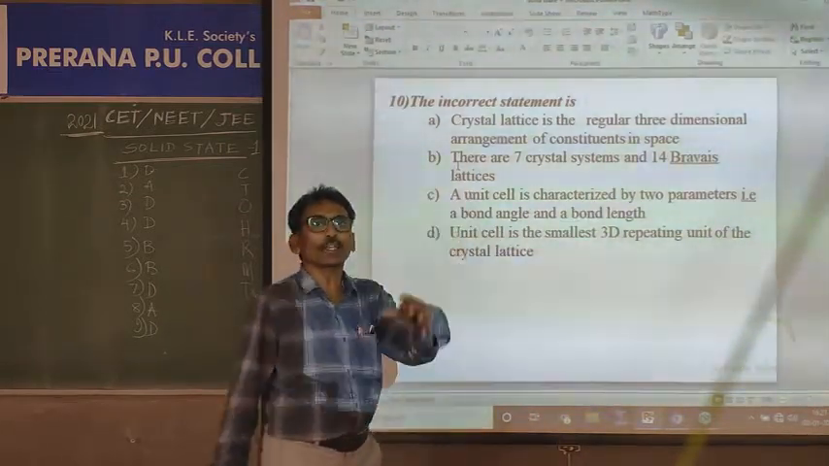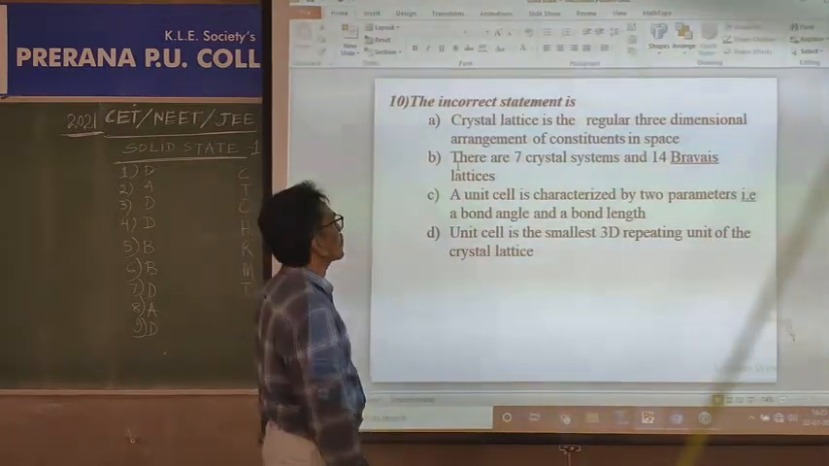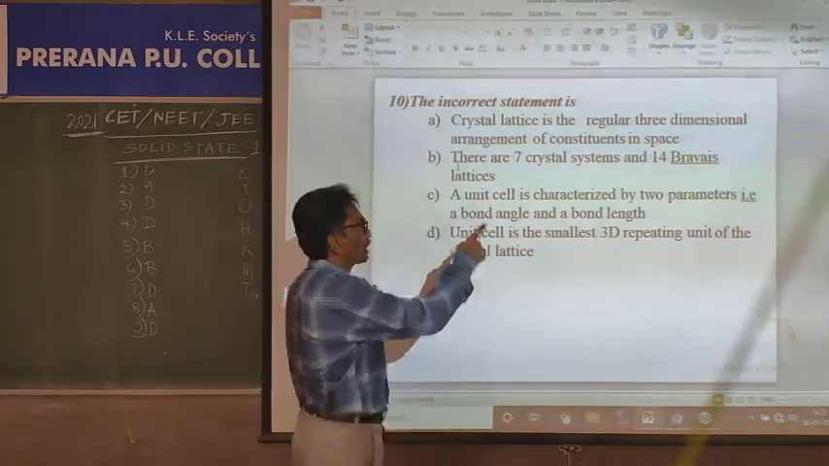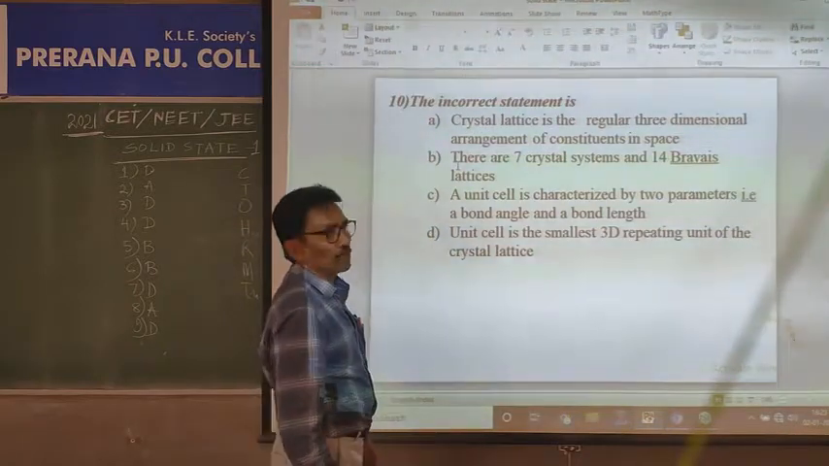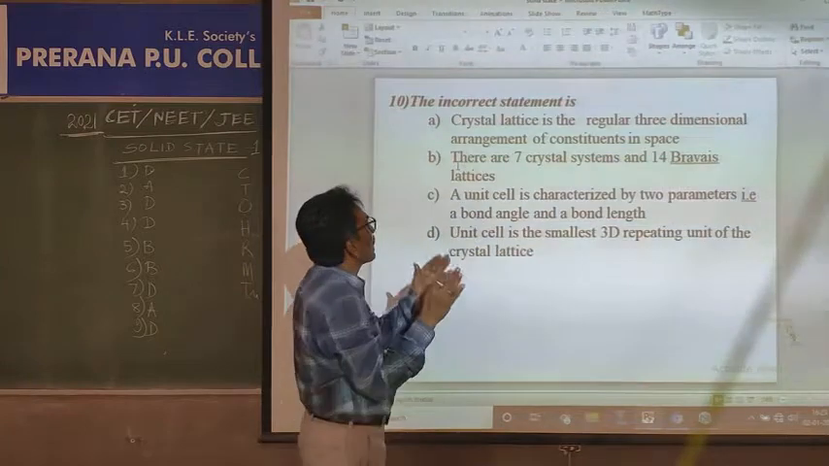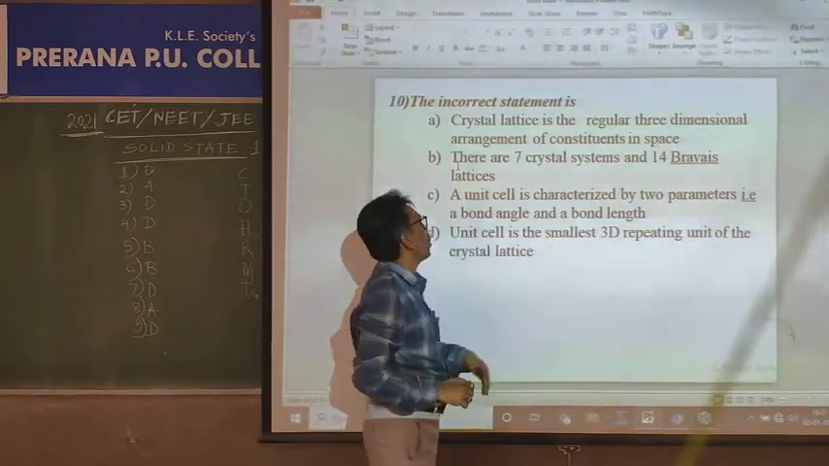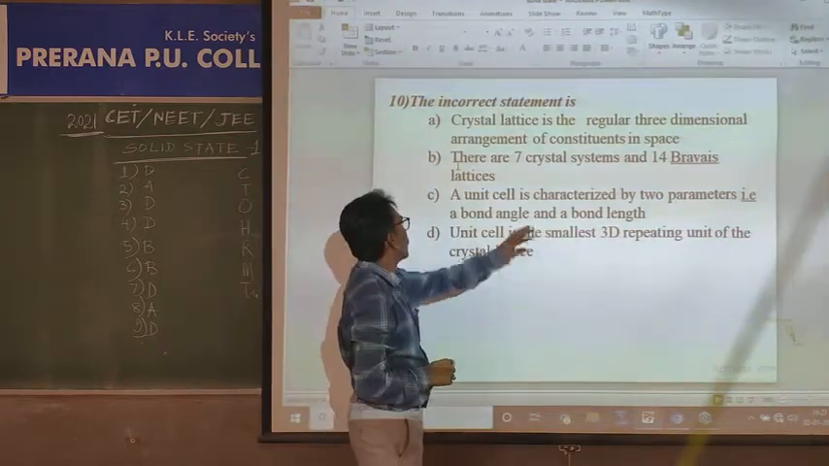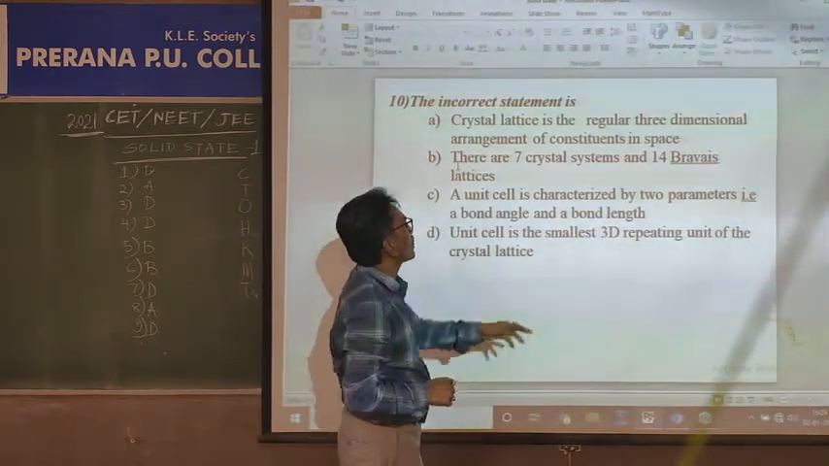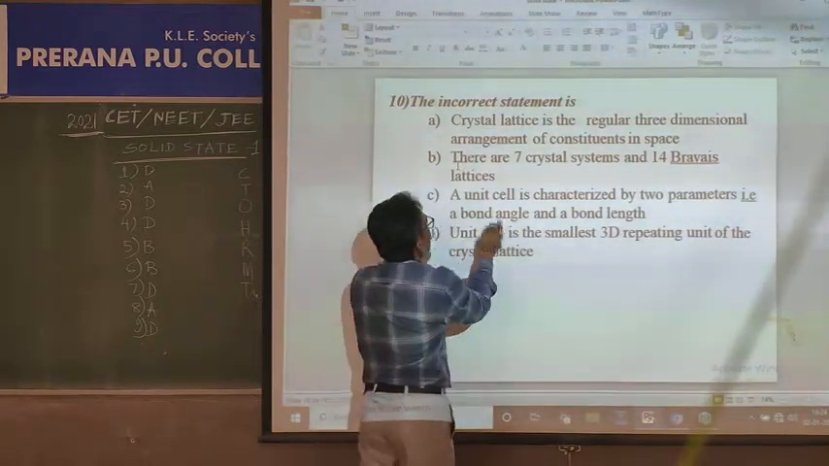Bravais lattices are arrangements of the repeating unit to give the crystal structure. 14 Bravais lattices, from the mathematician Bravais, that is correct. A unit cell is characterized by 2 parameters, bond length and bond angle. A unit cell is the smallest 3-dimensional repeating unit of the crystal lattice. D is correct. What is the mistake in this case?